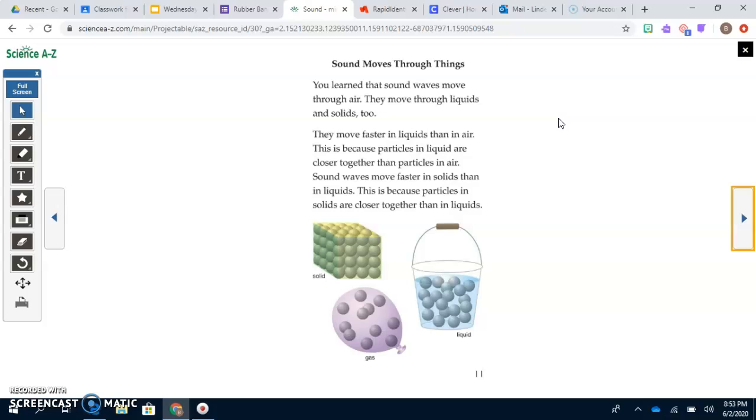Sound moves through things. You learned that sound waves move through air. They move through liquids and solids too. They move faster in liquids than in air. This is because particles in liquid are closer together than particles in air. Sound waves move faster in solids than in liquids. This is because particles in solids are closer together than in liquids.